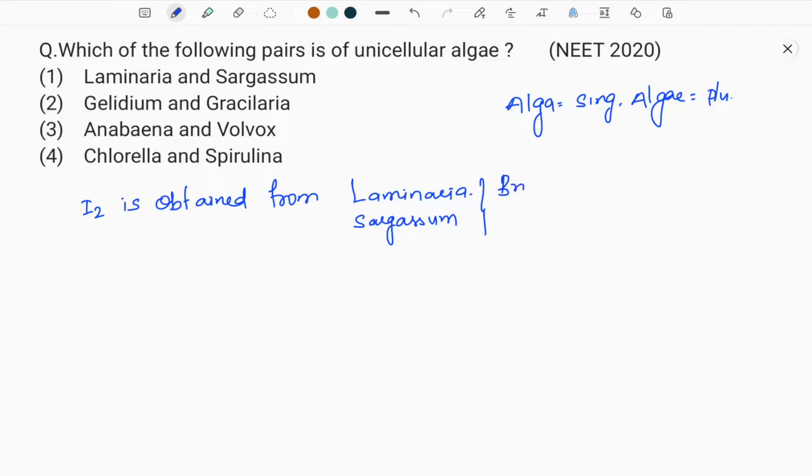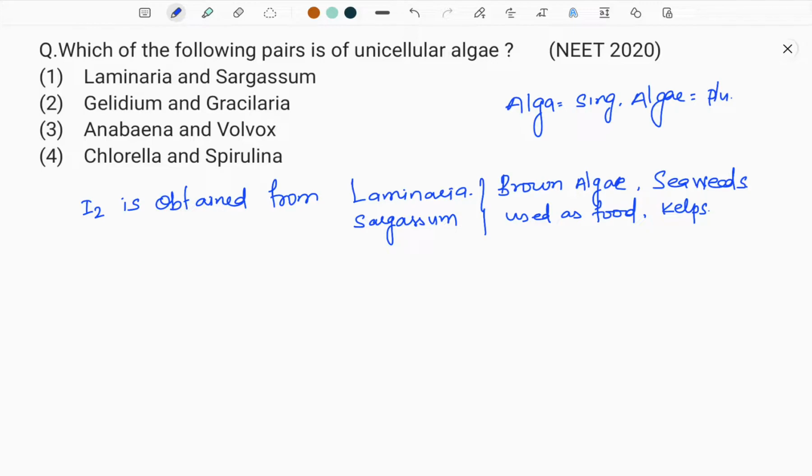They are brown algae. We know brown algae forms extensive masses. They are called seaweeds, and this brown algae, Laminaria, Sargassum. Another is there, Porphyra, but that comes under red algae. These two are brown algae used as food material. They are also called seaweeds. Do remember, they are called seaweeds. They are also called kelps.